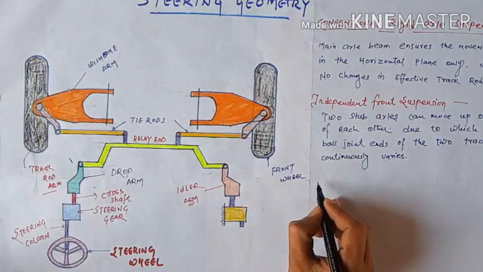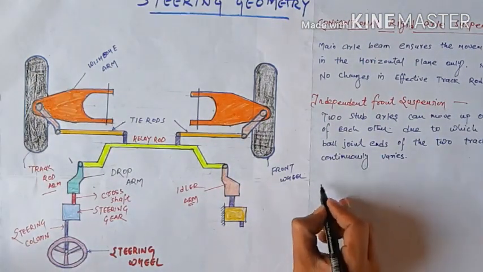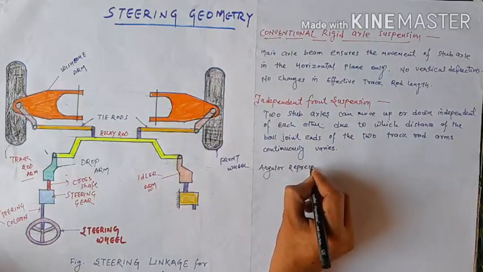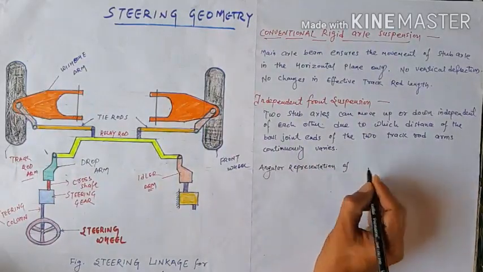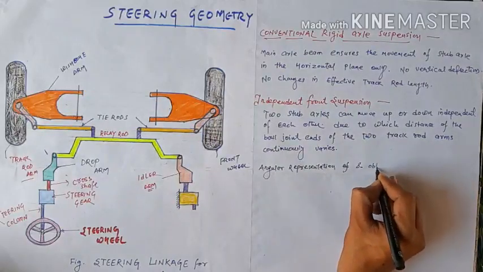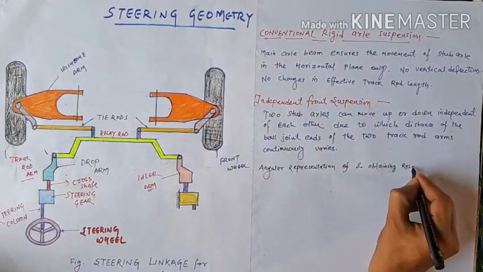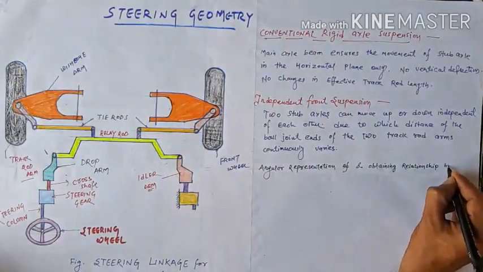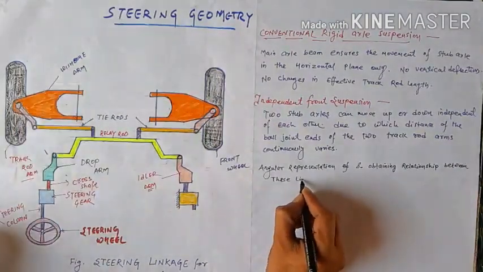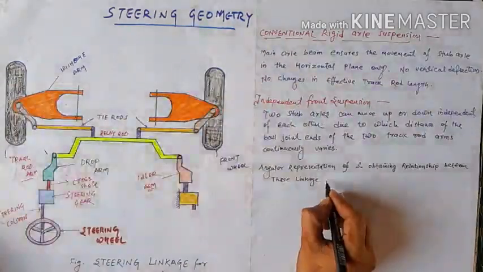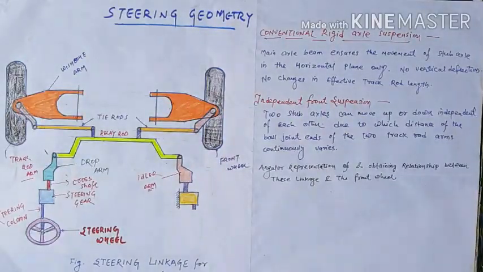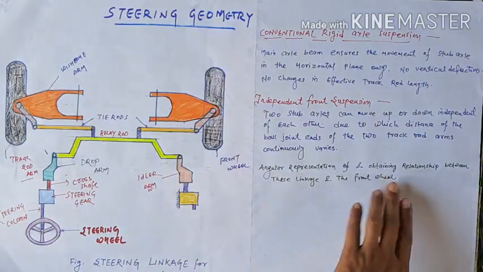Steering geometry is the angular representation and relationship between all the linkage and the front wheels.